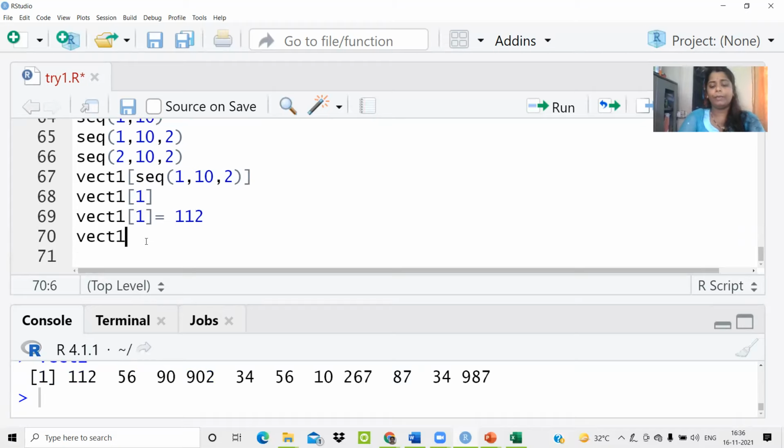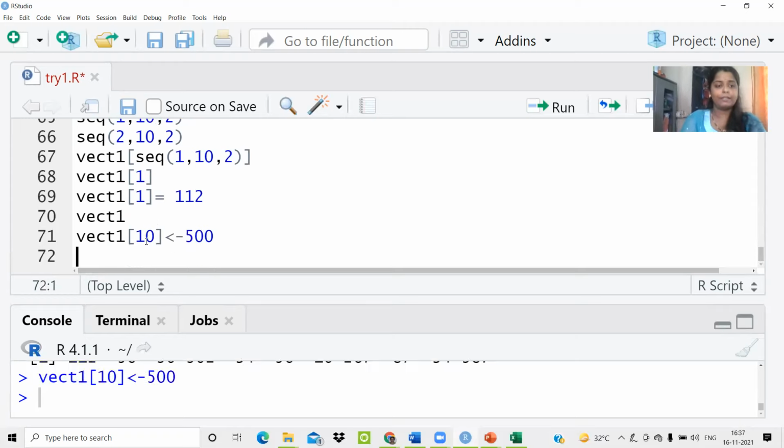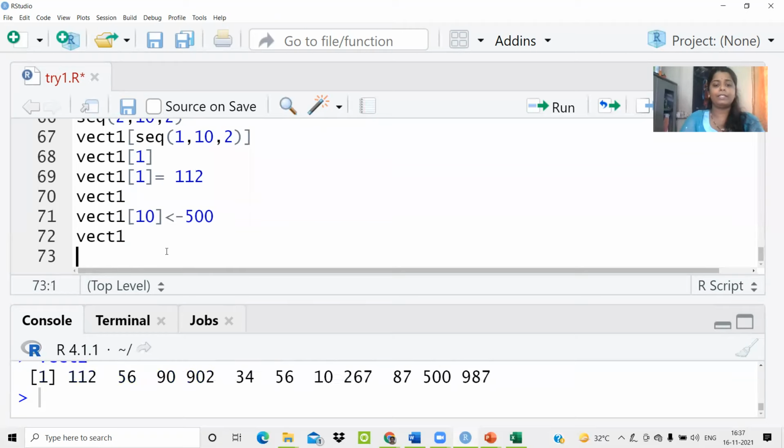Similarly, whenever you want to update a certain index, for example, if I want to change the 10th index to, say, 500, I run this, then run vect1, and you can see that the value is changed to 500.